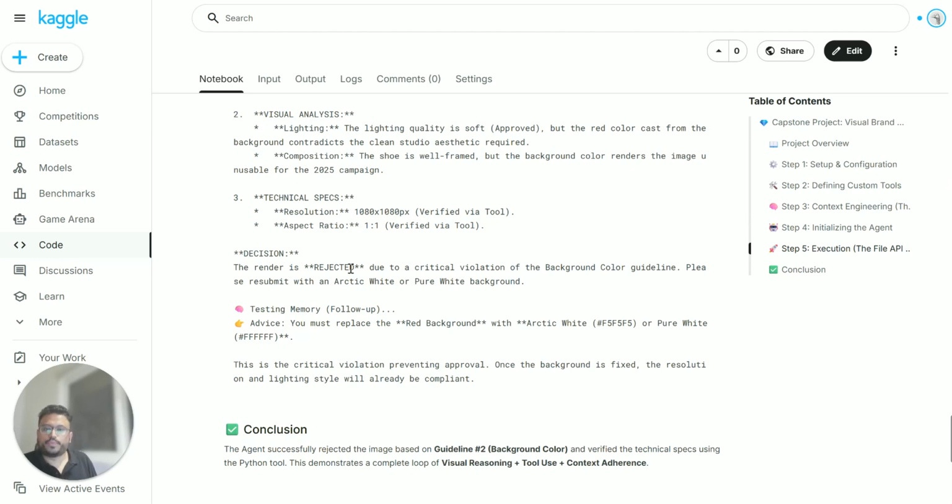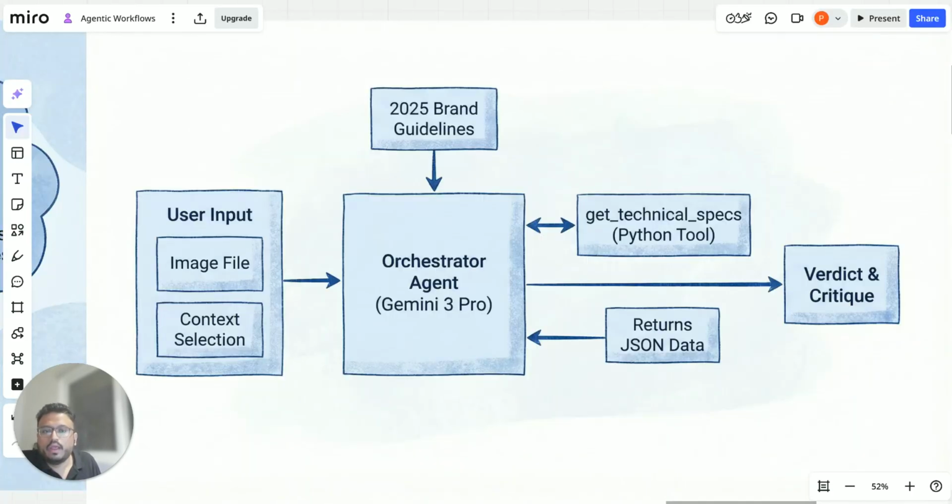Now, instead of just stopping here and giving the user feedback that your image is rejected or approved, we are tapping into the memory function of the agent, where the agent provides advice on how this image could be fixed. In this scenario, since the only issue with this image was the red background, the agent has advised replacing the red background with a brand standardized color, which is pure white. Okay, so this is the code I built.